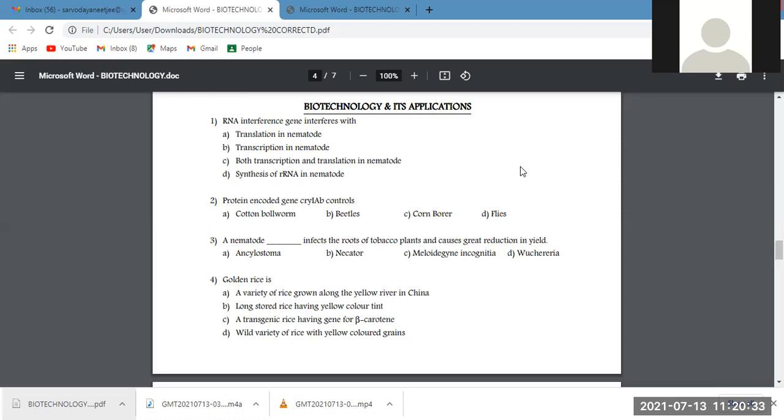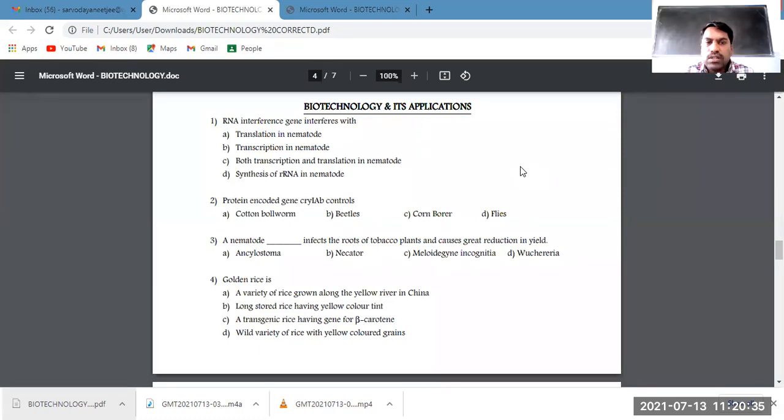This parasite infects the roots of the tobacco plant and causes root knot disease. Ultimately, the plant growth will be abnormal, so there is a reduction in the tobacco crop. To overcome this problem, we have used biotechnology to reduce or stop this nematode infection.